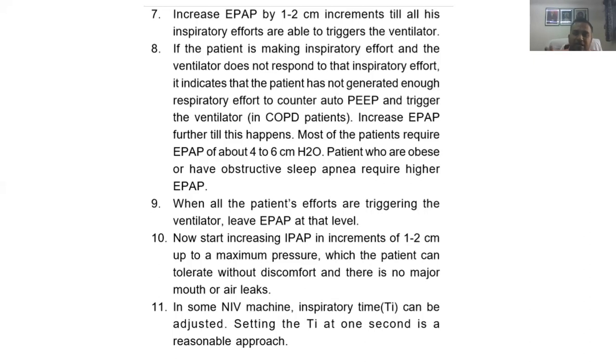So if a patient on BiPAP is hypoxic, saturation is 90, 88, 87, you are giving 10-15 liters of oxygen, you are still not able to bring up the oxygen. That is the time you think of increasing the expiratory pressure. When you increase the expiratory pressure, as the alveoli remain open, more oxygen can go in and the oxygenation can improve. So when we have a problem of hypoxia, we increase the expiratory pressure. When we have a problem of hypercapnia, we increase the difference between the inspiratory and the expiratory pressure.